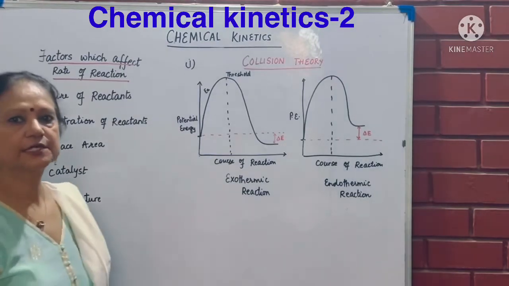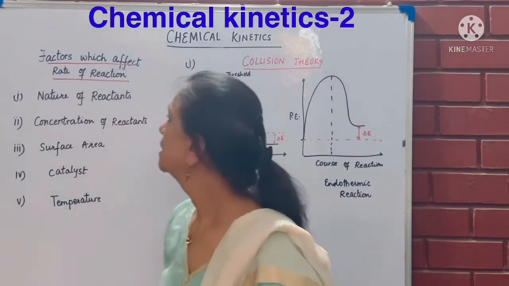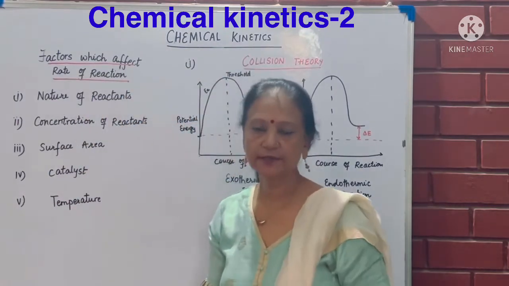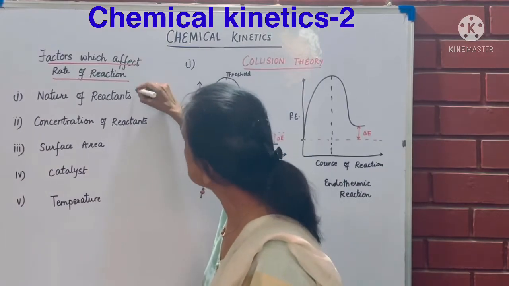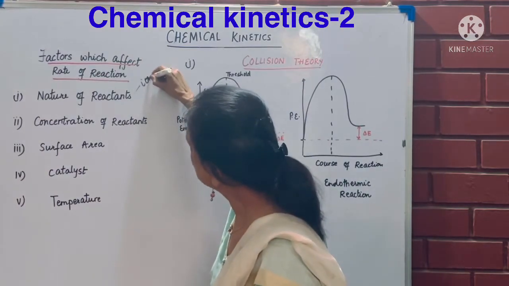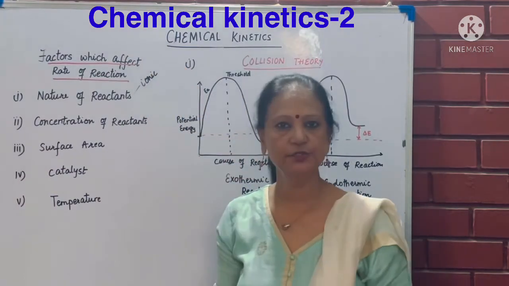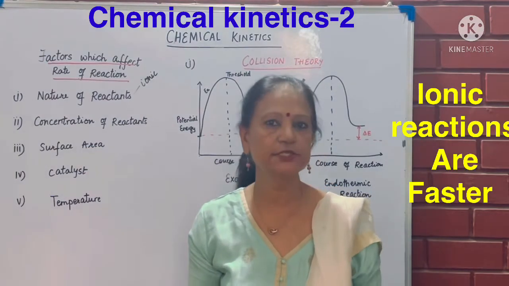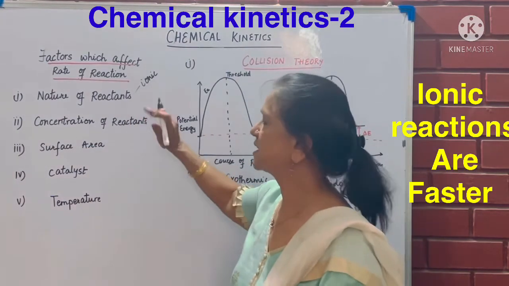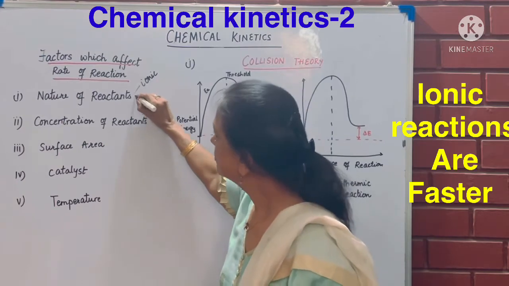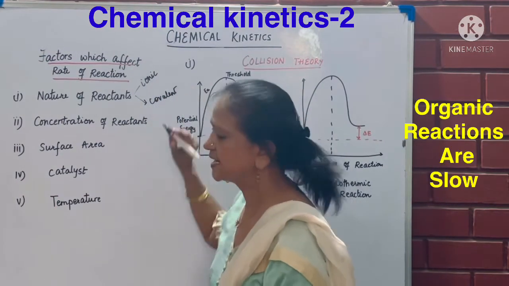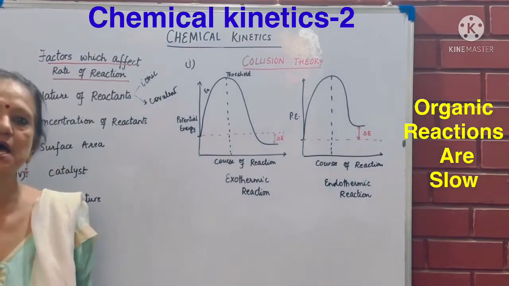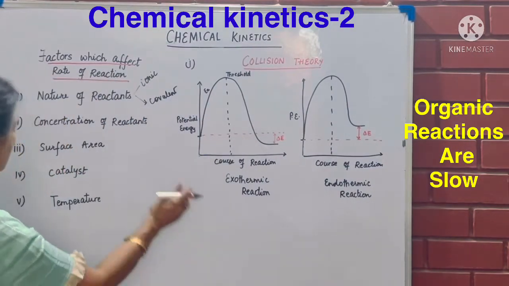So now rate of reaction depends upon a few things. Number one is nature of the reactants. If the reactants are ionic in nature, their reactions are faster. So ionic compounds react faster. You know already they contain positive and negative ends, so reaction rate becomes fast. Whereas covalent compounds react in a slower way. That is why organic reactions are slow reactions.